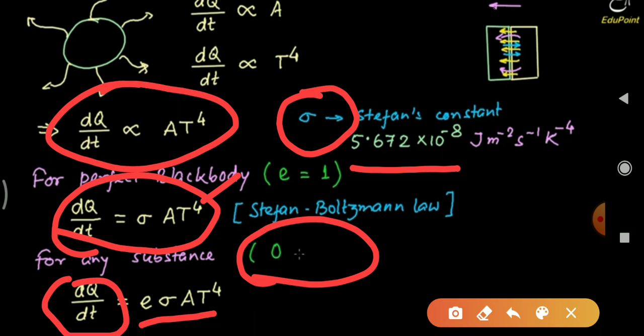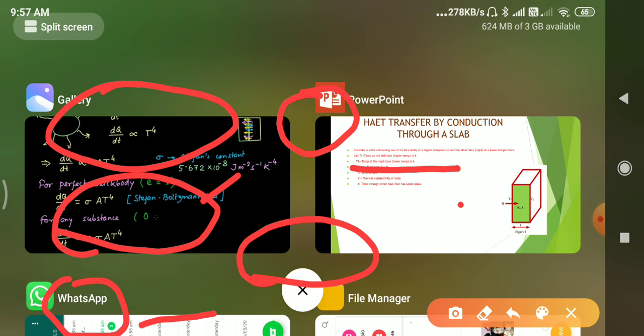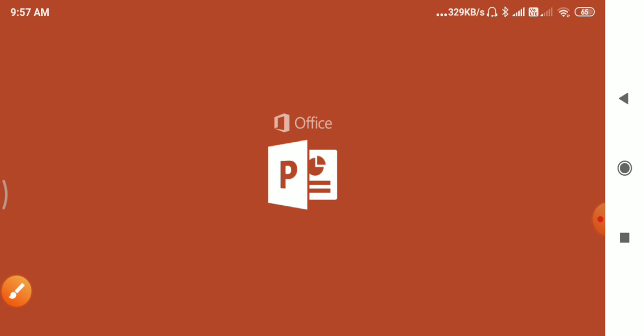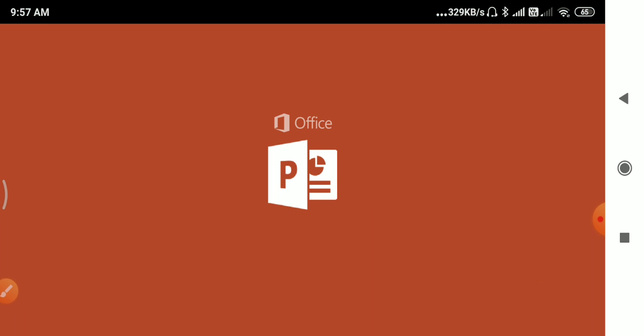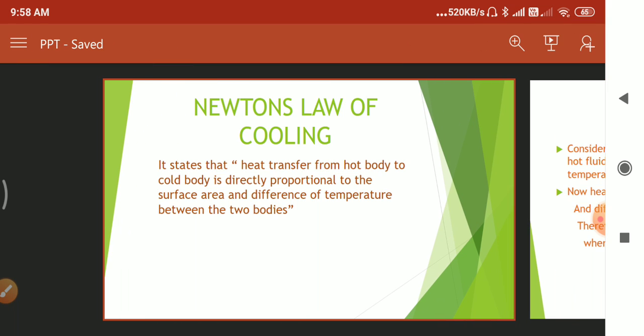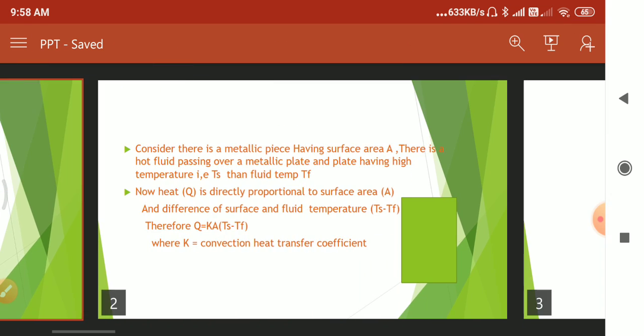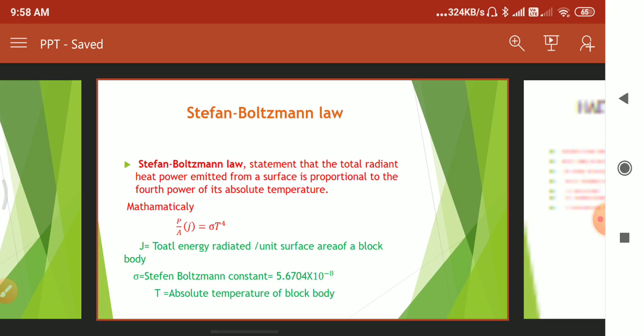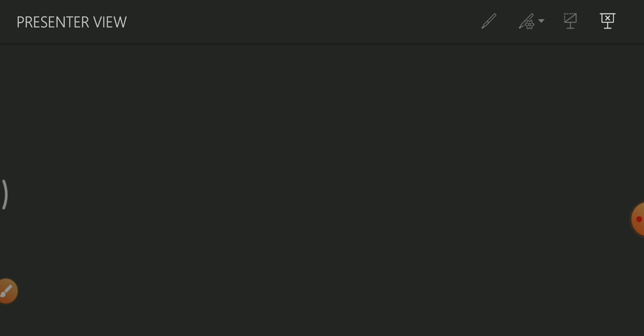Okay, now come to our Stefan Boltzmann law. It says that the total radiant heat emitted from a surface is proportional to the fourth power of absolute temperature.